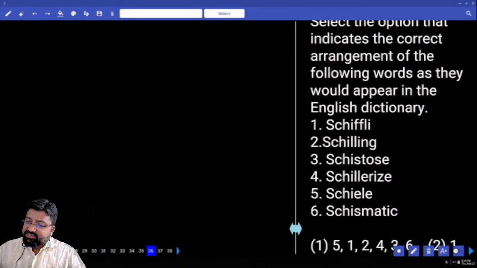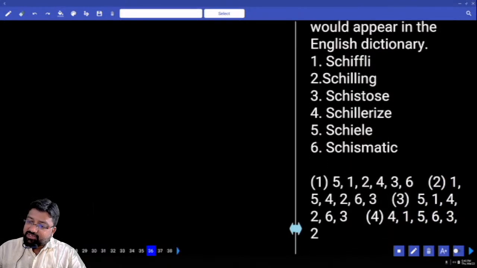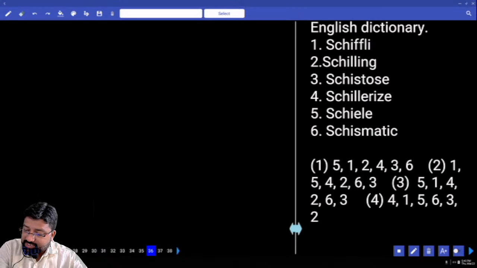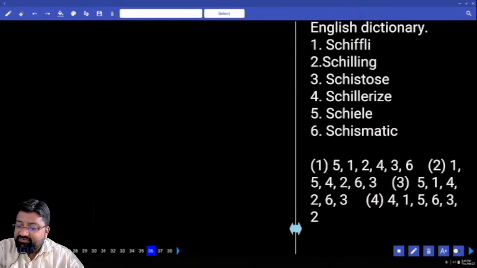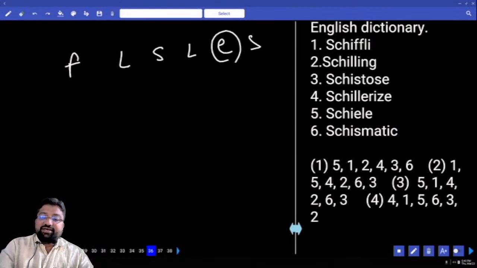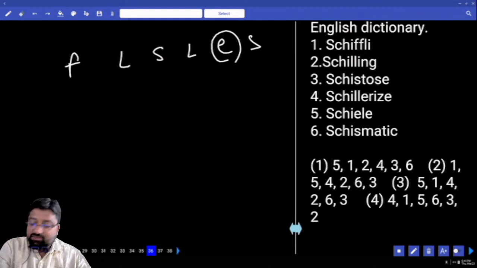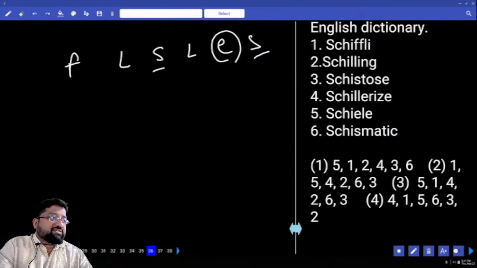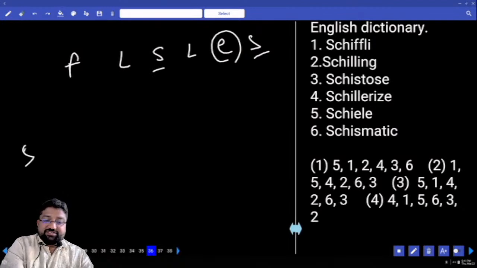Select the option that indicates the correct arrangement of the following words as they would appear in the English dictionary. If you observe carefully, everywhere the first 4 letters are the same. I am going with the 5th letter: F, L, S, L, E, S. Pakka, E should be in the first place. S and S will be in the last place. So 5 in the first place. Any words? 6 words.